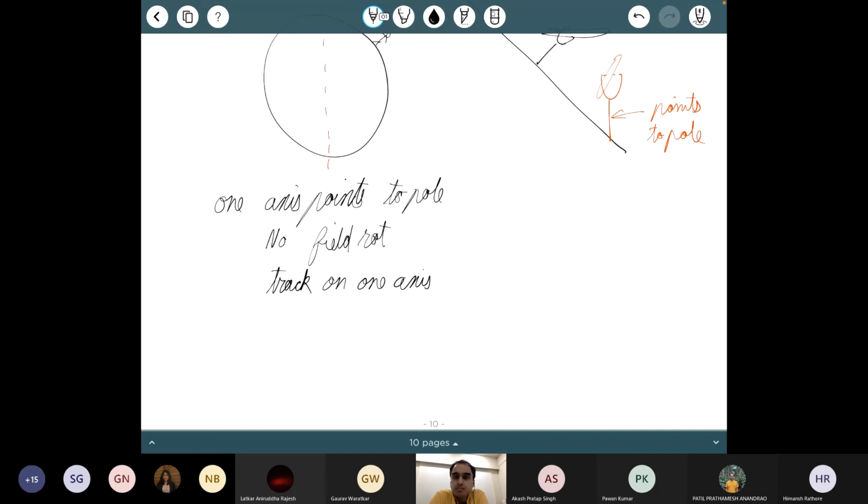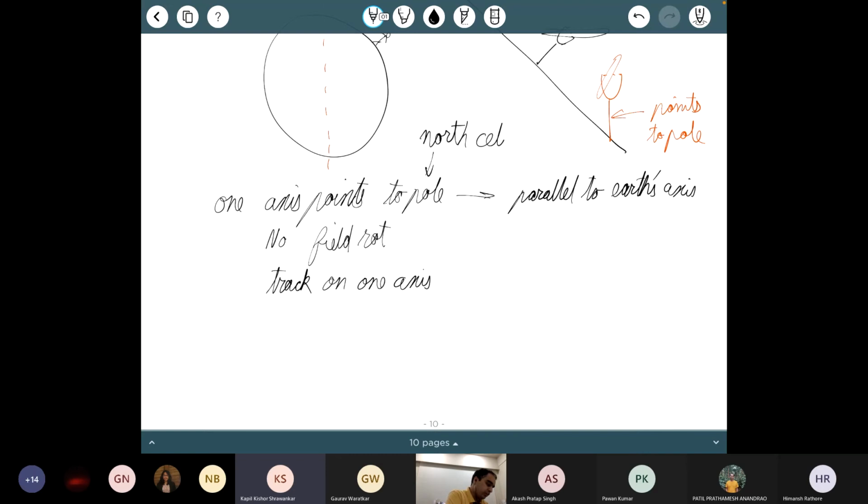Yes, Kapil. So when you say points to the pole, you mean parallel to the axis, no? Correct. Not actually point to the pole. Like if it was pointing to the pole, then it would be much further inclined. North celestial pole. Right, the celestial sphere has a radius of infinity, which means that parallel to the axis means pointing to the pole. I am not pointing to the North Pole of Earth. Then you are right. Okay.